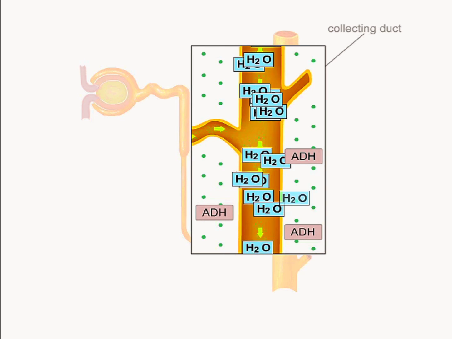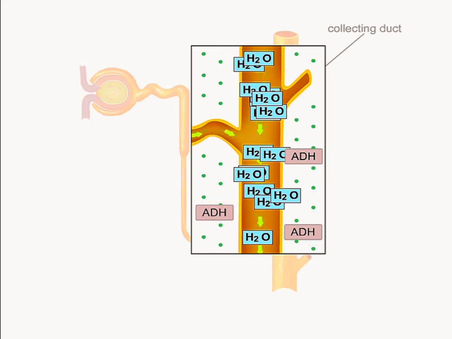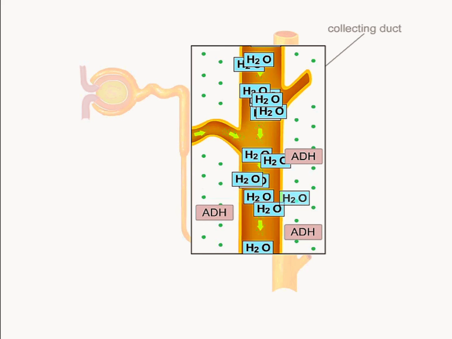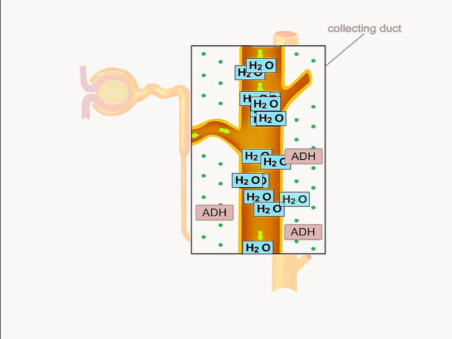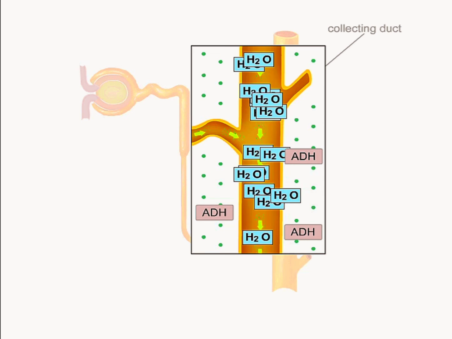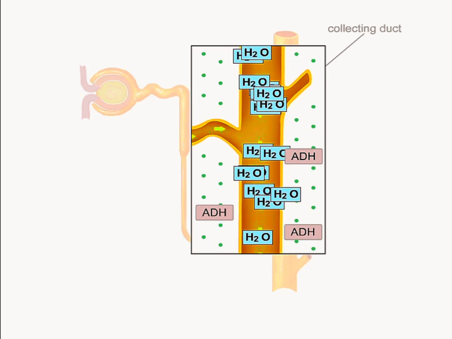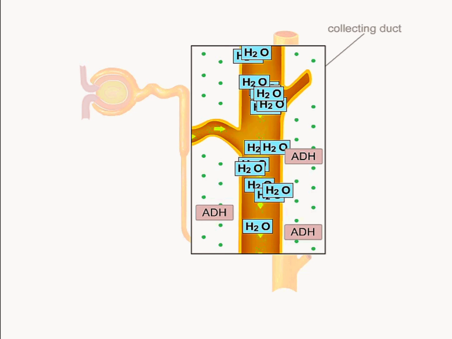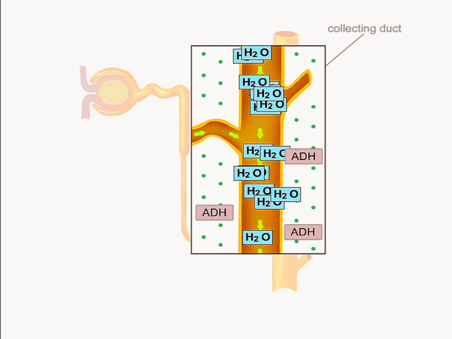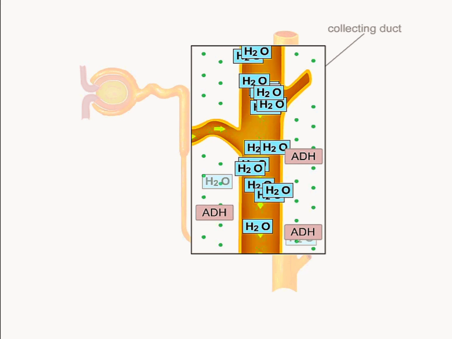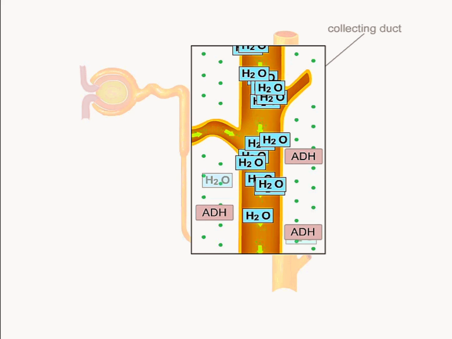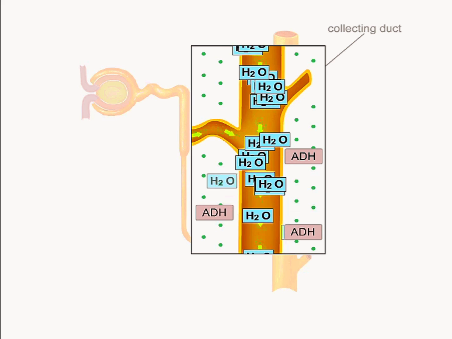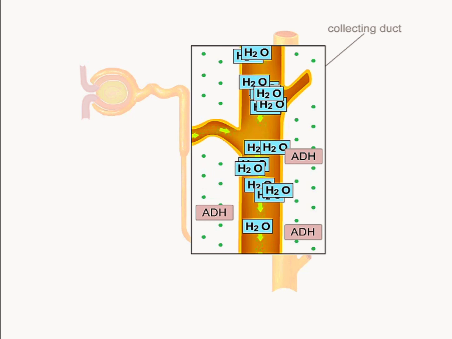On a cool, wet day when you are properly hydrated, your blood solute concentration decreases. Your kidney will decrease water reabsorption to help concentrate the blood in an attempt to maintain homeostasis. Your pituitary gland will release less ADH, causing the wall of the collecting duct to become less permeable to water. As a result, the body rids itself of water in an attempt to concentrate the blood, and the urine that leaves the collecting duct is very dilute.